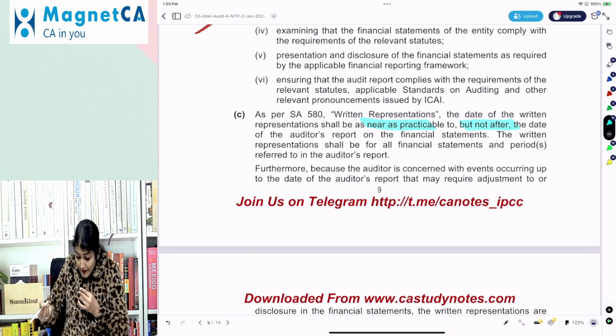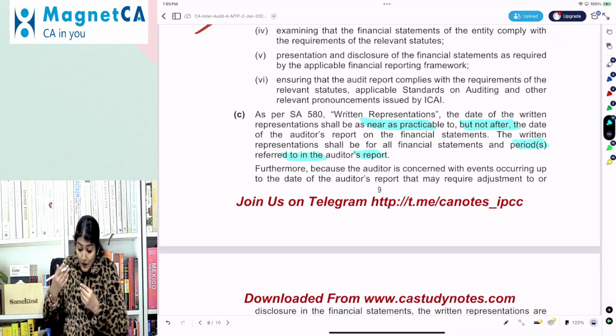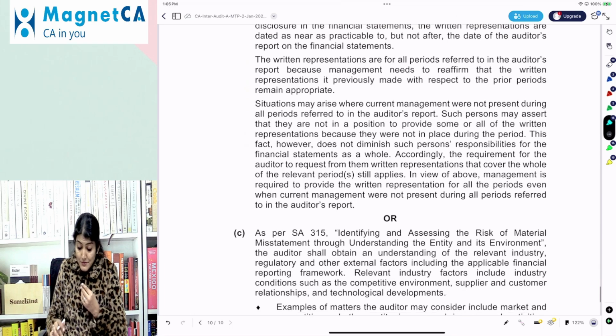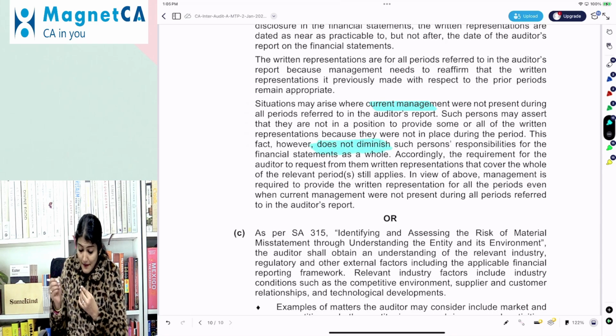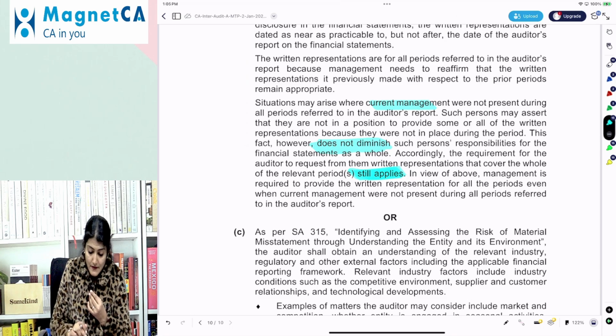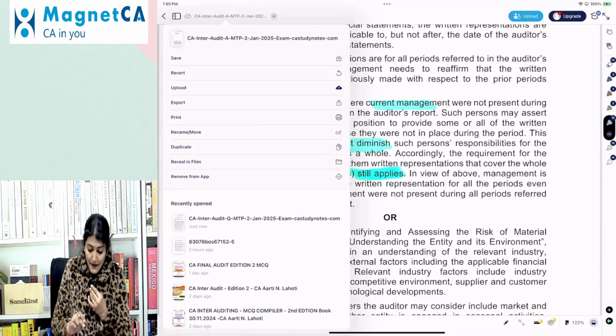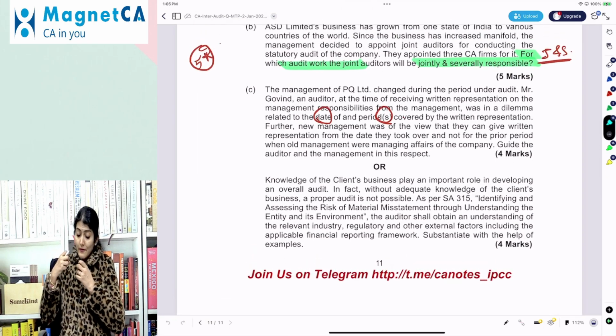The period should be the period covered in the auditor's opinion. And what if there is a change in the management? It does not diminish the responsibility of the current management. They still have to give the representation for the whole of the period.